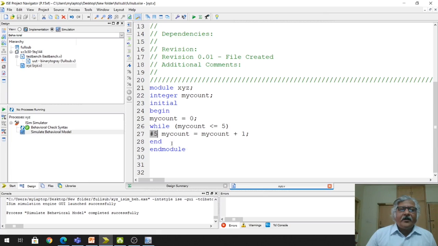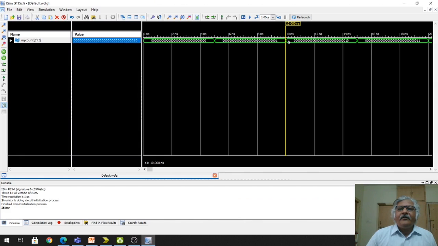Now since the value of my count is 2, again this condition is evaluated. 2 is less than or equal to 5. This is true. Again 1 will be added to my count. So my count will become 3, and 3 will be assigned to my count after 5 unit time. So after 5 unit time, now at 15, the last two binary digits are 1 1. 1 1 means it is 3. So at 15 unit time it is 3.